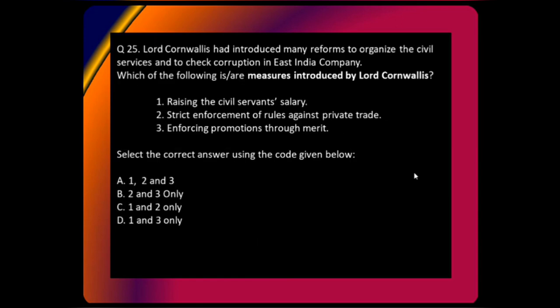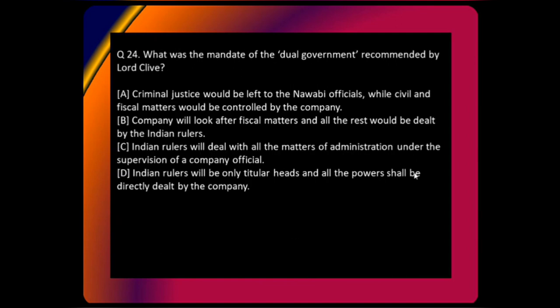Then again, Lord Cornwallis I mentioned. Why? Because the Governor General questions are asked. Whatever has been done under a particular Governor General, that will be asked. That particular list has been provided at the end of the modern history. So please look into that. Again, this is the concept of dual government under Lord Clive, right? Because he was one of the military generals of modern India as well under the Britishers. So this was all about